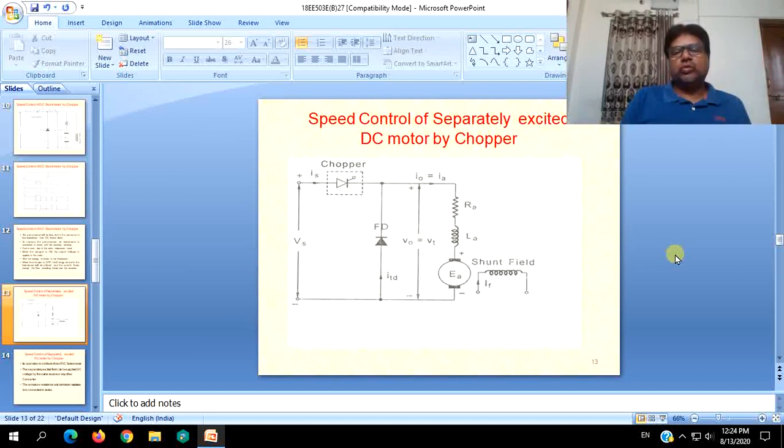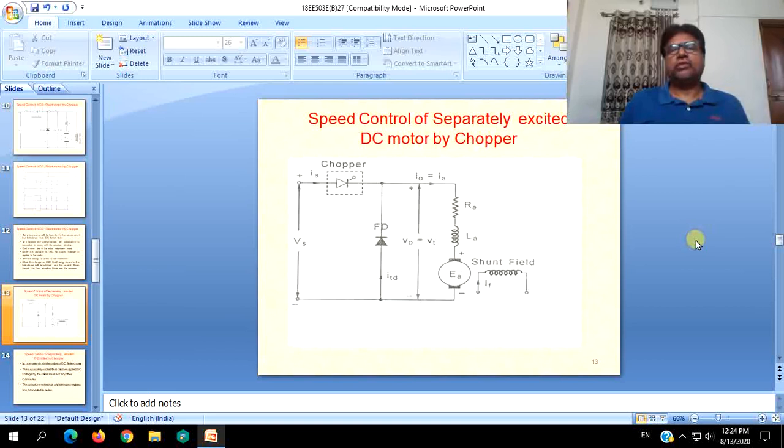By using 2-quadrant choppers, that is 1 and 2 or 1 and 4, that is class C and class D choppers, and also 4-quadrant choppers, we can incorporate all the features of speed control, forward and reverse braking, and also regenerative braking of DC motors.